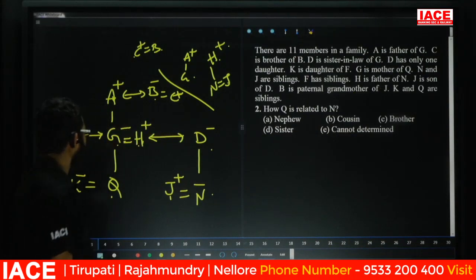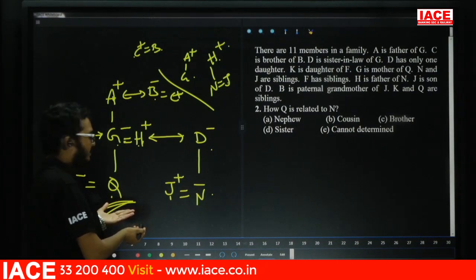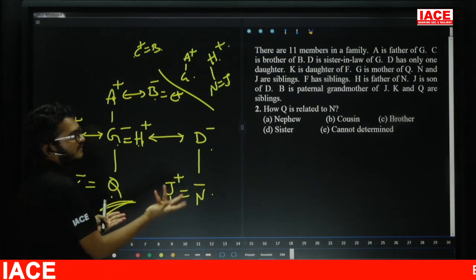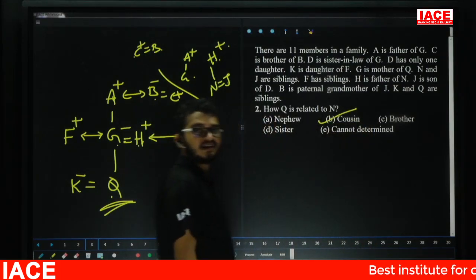How is Q related to N? Friends, how Q is related to N, the answer is cousins. Whether it is a male or a female, how is Q related to N? The answer is cousin. So for question number 2, the answer is option B, cousin.